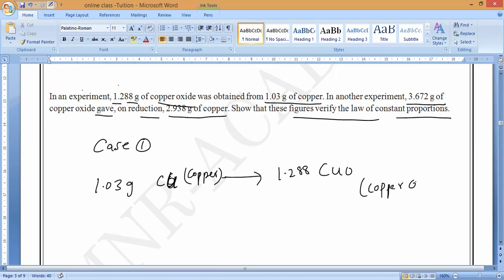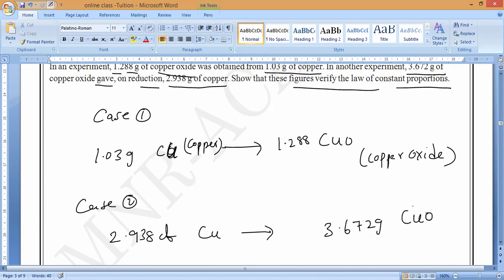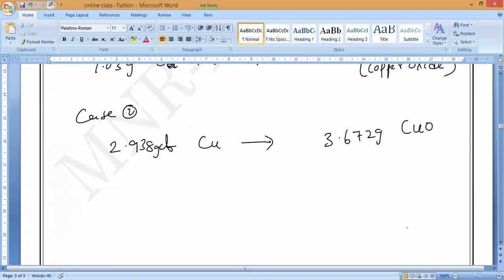Now case 2, what guys? We are getting 3.672 grams of copper oxide from 2.938 grams of copper. Is it yes or no guys? Please respond. So they are asking, show that these two figures verify the law of constant proportion. That is what they are asking. Correct or no? That's all.